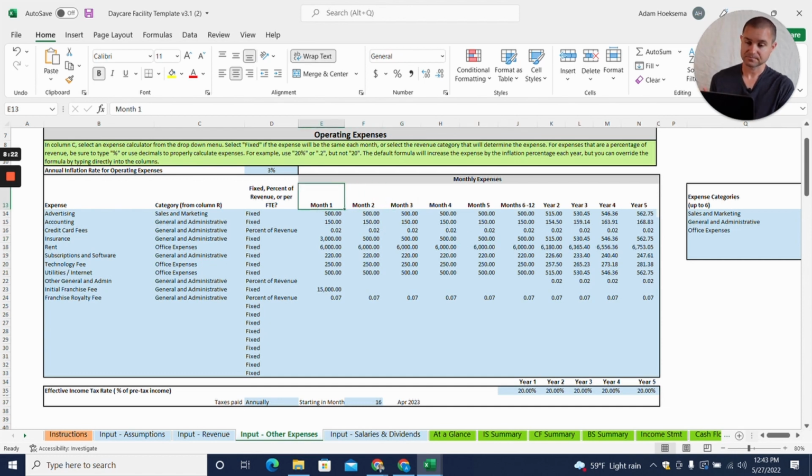and then month 1 through 5 for that startup phase, and then after that, we try to make it so you don't have to enter in expenses hundreds of times or every single month. We say, okay, in year 2, what's the monthly expense for this category? You just put in a dollar amount, and that will populate the projection model and use that monthly expense for the whole year.